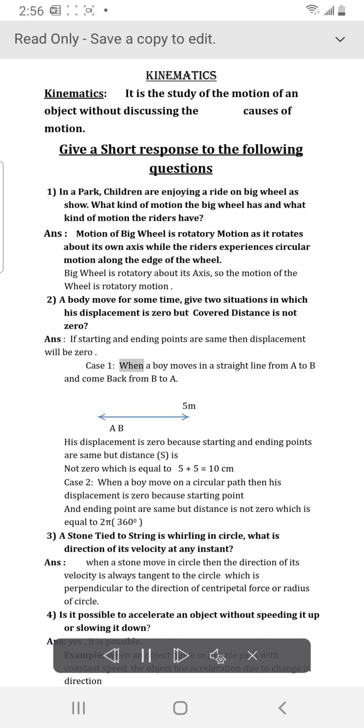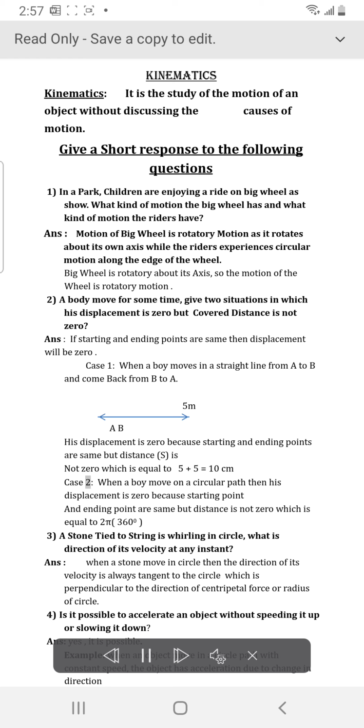Case 1. When a boy moves in a straight line from A to B and comes back from B to A, with AB equal to 5 m, his displacement is zero because the starting and ending points are the same, but the distance is not zero, which is equal to 5 plus 5 is equal to 10 m.